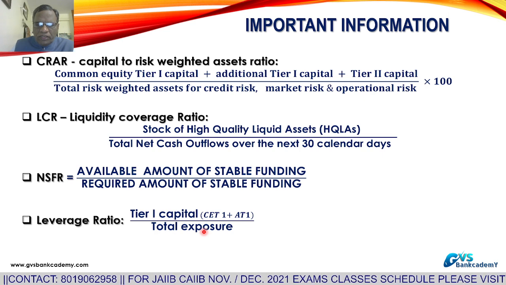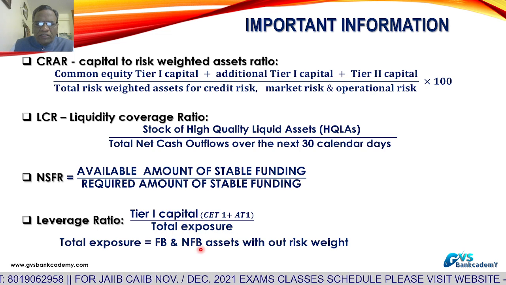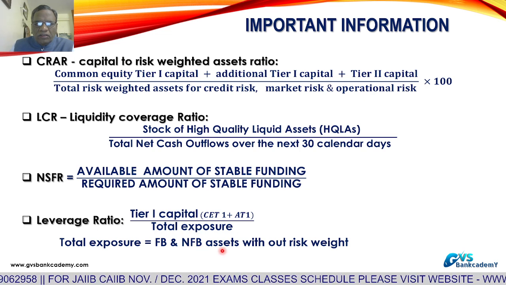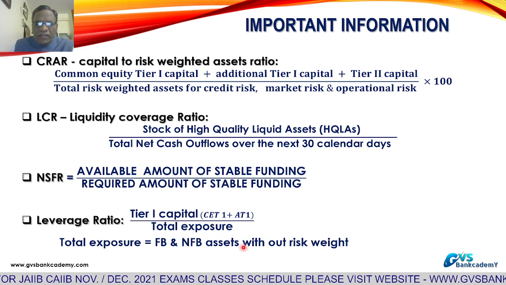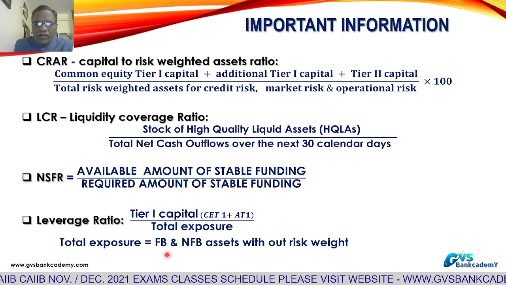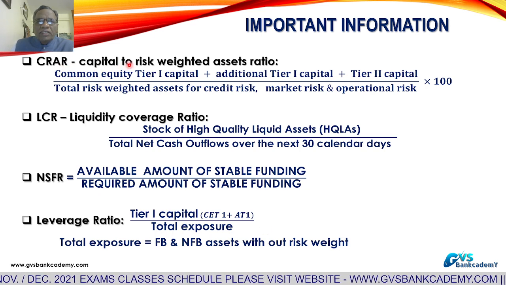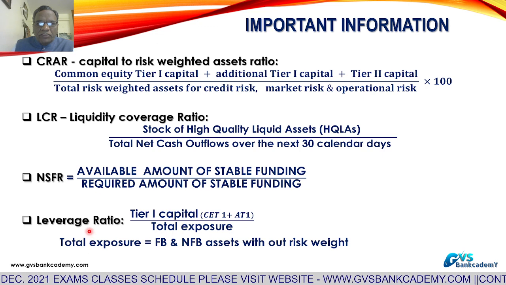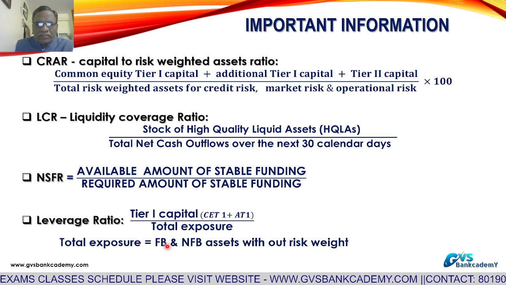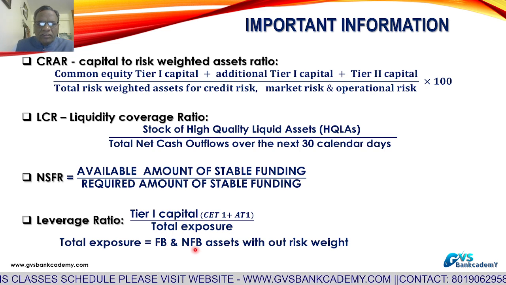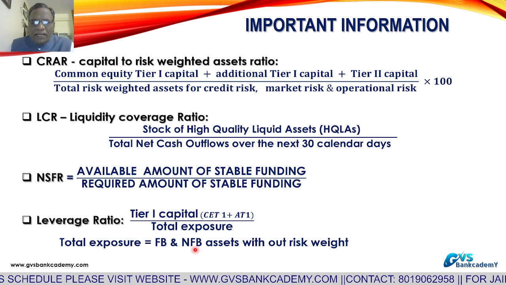Total exposure means total fund-based exposure as per the bank's balance sheet, plus non-fund-based assets as per balance sheet schedule number 12, which we are converting into fund-based by applying credit conversion factors, but without risk weights. Fund-based and non-fund-based assets without risk weight. For CRAR, we are calculating for risk weighted purposes. But for leverage ratio, we are taking the outstanding as it is from the fund-based assets in the balance sheet. Non-fund-based assets as per balance sheet schedule number 12, we are converting into fund-based by applying credit conversion factors.